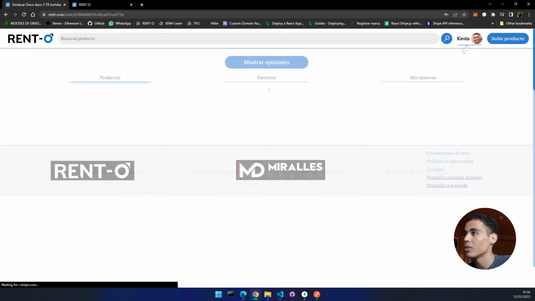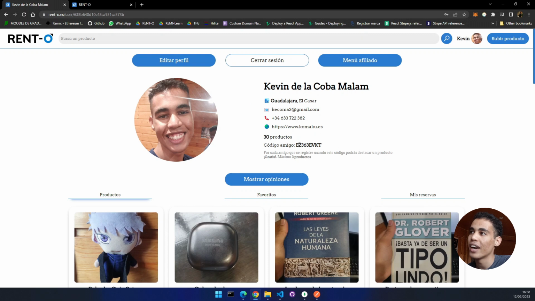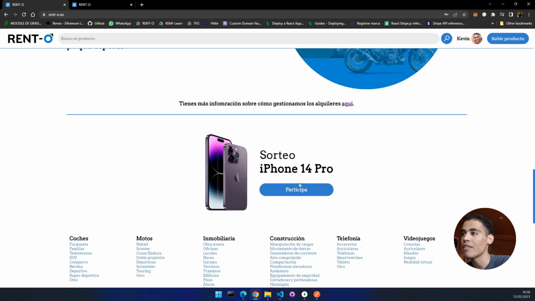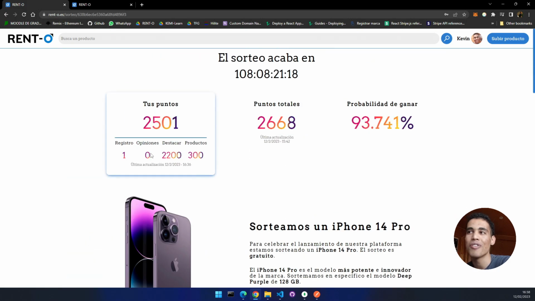How? Check this out. Whenever I go to my profile, here I have the friend code. If someone registers with this friend code, I will be able to highlight a product. If another person registers with the same friend code, I will be able to highlight another product. And yeah, you can only highlight 3 products for free. That's the maximum. So yeah, once we have this, you can see that in the giveaway, there is another way of earning points, which is with opinions.